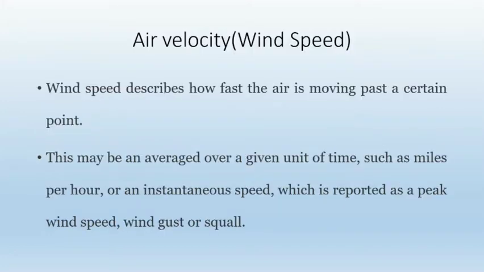The next element is wind, in which first we'll see about air velocity, that is wind speed. So what does it indicate? Wind speed describes how fast the air is moving by passing a certain point. Wind speed describes how fast air is moving, means its velocity, its movement, its speed.